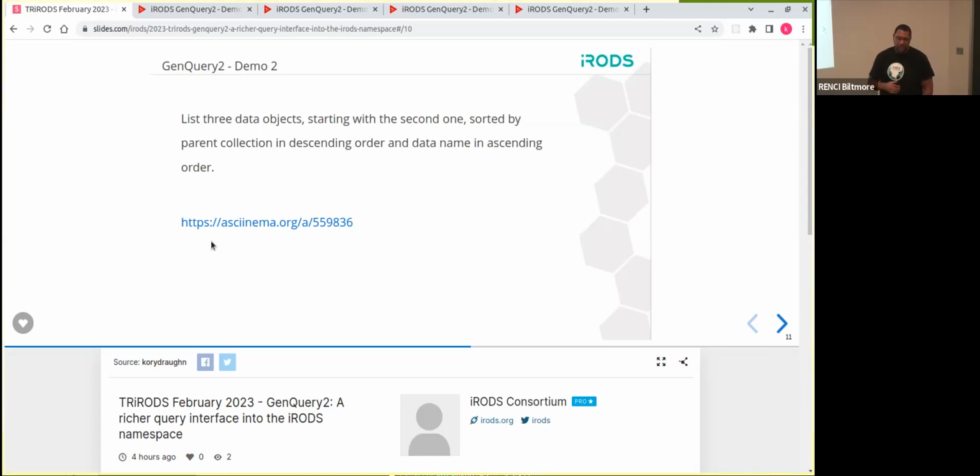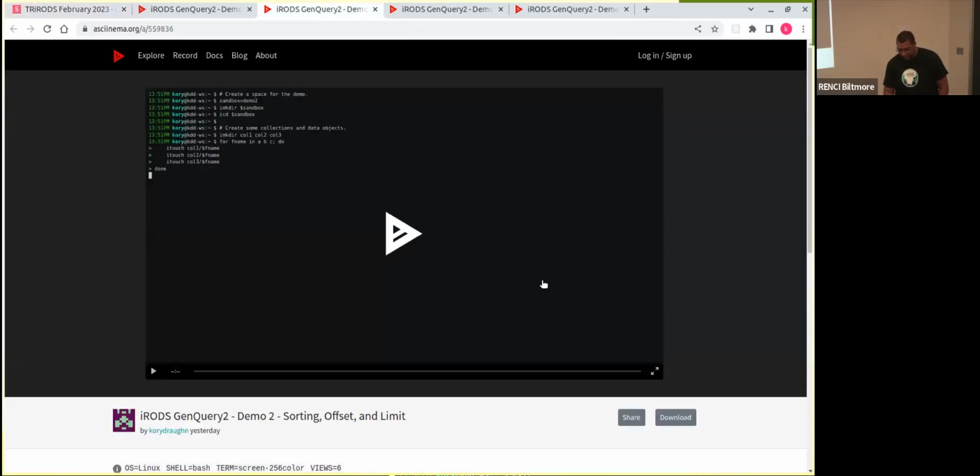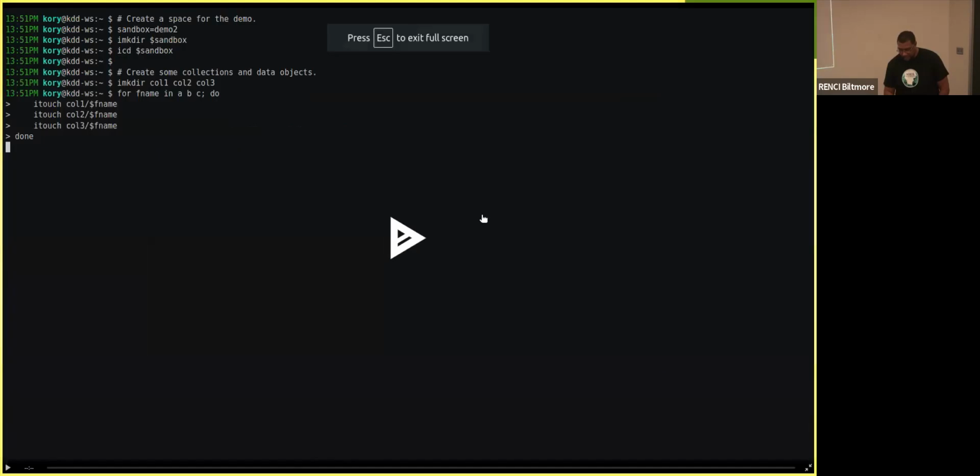All right, so our second demo is demonstrating sorting, offset and limit capabilities. Again, this demo goes through the necessary steps of setup and tear down.